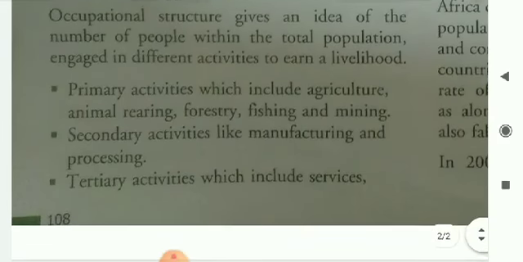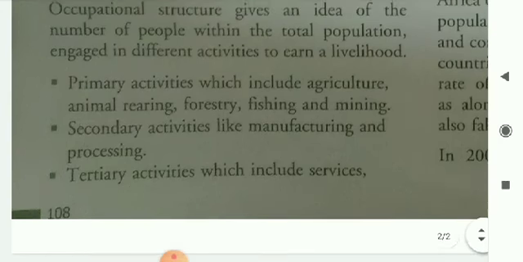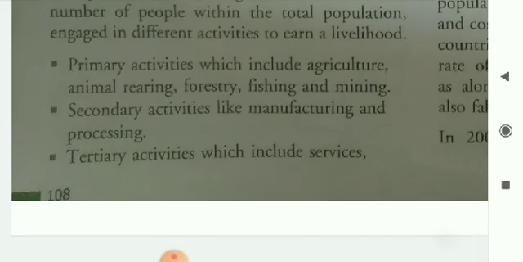Occupational structure. Occupational structure gives an idea of the number of people within the total population engaged in different activities to earn a livelihood. First is primary activities, which include agriculture, animal rearing, forestry, fishing, and mining.